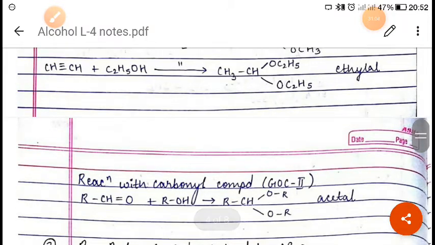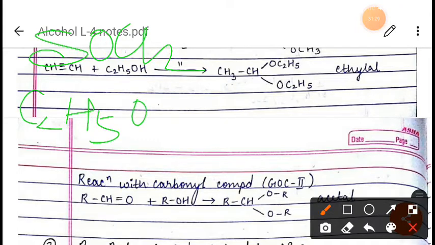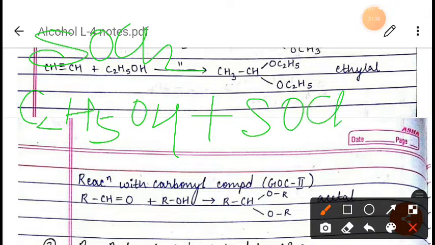Now next is reaction with thionyl chloride, which is SOCl2. On treatment with thionyl chloride in presence of pyridine, alcohol forms chloroalkanes. I will give you one example. Suppose we have C2H5OH. If it is reacting with SOCl2, at that time it will form what?